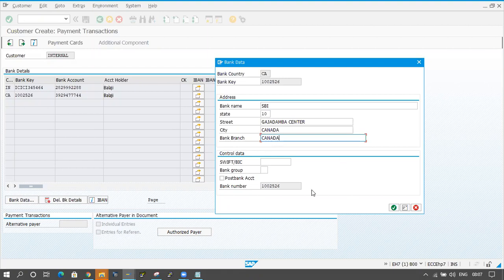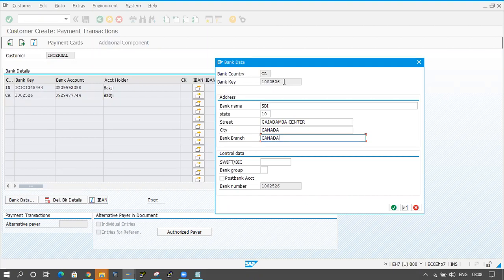Something I'm giving here because the bank details. Okay, the Canada bank is there, right? So for that Canada bank key is there. That bank details is not available in the table level. So I did not check the data properly. So it is coming like that.